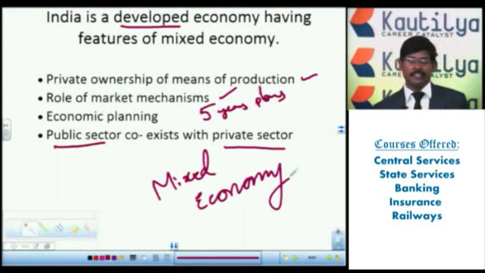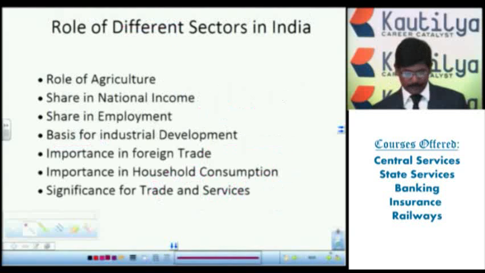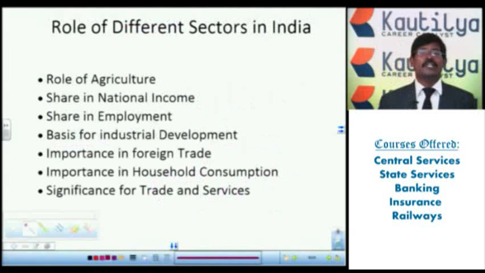These are the three things we have discussed now: underdeveloped features, developing features, and developed features. So far we have discussed the nature of the economy.